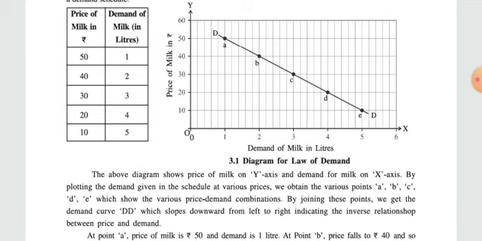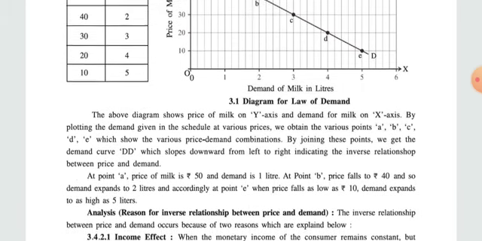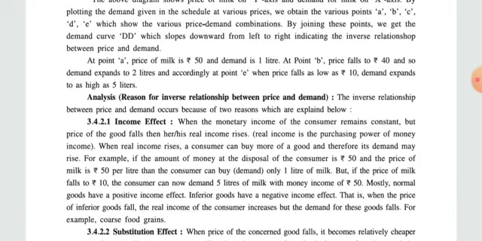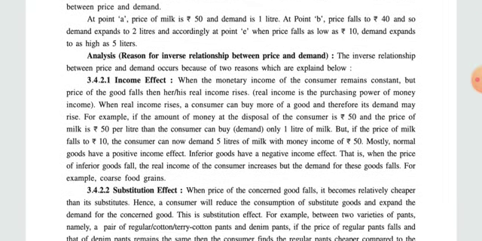So whenever the curve is downward sloping, it is also termed as negative slope, and whenever the curve is upward sloping, which we are going to discuss in chapter number 4, that is in supply, it is always upward and positive sloped. So this particular demand curve shows the inverse relationship between price and demand.